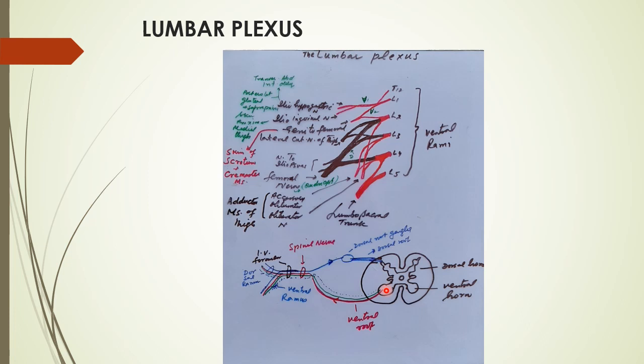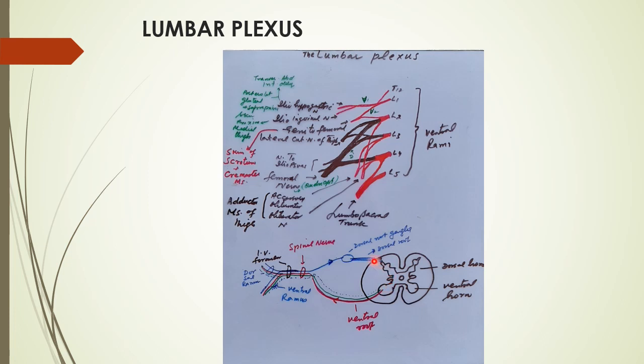Dorsal horn is the collection of the sensory neurons. The lateral horn is collection of the autonomic neurons, and the ventral horn is the collection of the motor neurons.